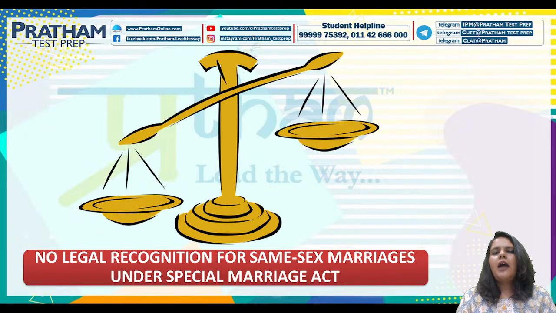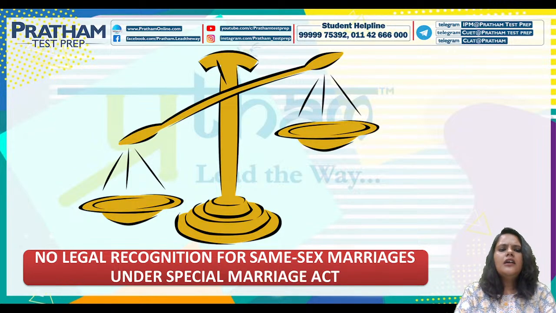Now, talking about what happened throughout the hearings. Various arguments were presented encompassing topics such as right to equality, right to privacy, legal rights associated with marriage, and the potential impact of same-sex marriage on children. The opponents to the petitioner included the central government, the National Commission for Protection of Child Rights, and the GMAT, an Islamic body. The Solicitor General, Tushar Mehta, argued that the law could not be reconfigured to permit same-sex marriage and recommended leaving the matter to Parliament for consideration.